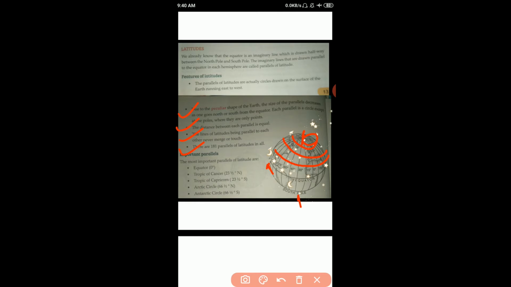Now, next. There are 181 parallels of latitude in all. Total, 181 parallels of latitude.